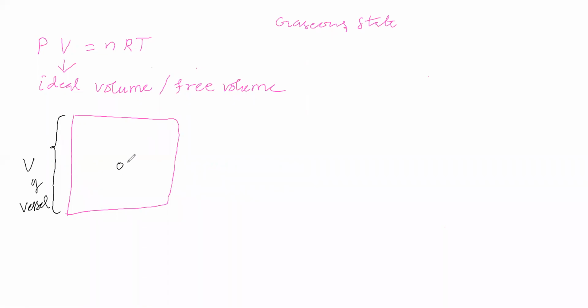Now, this molecule is there. It will move continuously. Which direction it will move, we cannot say. It will move randomly. Suppose it is moving like this and makes a collision on the wall of the vessel. Due to that, its direction changes, and it may go like this. Here, after collision, the direction changes again. So this molecule is moving continuously. What volume is it getting for its free movement, which is equal to volume of vessel?